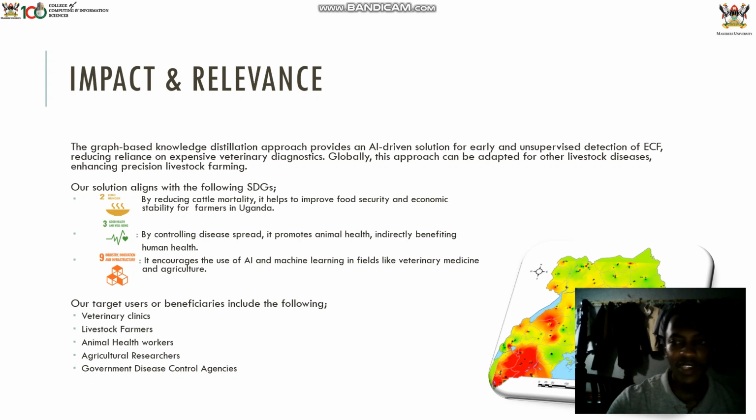Then the ninth one, which is industry, innovation and infrastructure. It promotes AI for agriculture, which we are basing on to create our machine learning model. And our target users and beneficiaries include the veterinary clinics, livestock farmers, animal health workers, agricultural researchers, and government disease control agencies, where the Ministry of Agriculture may also lie.